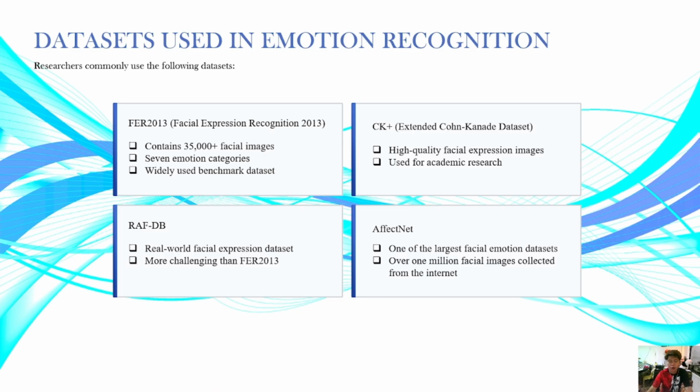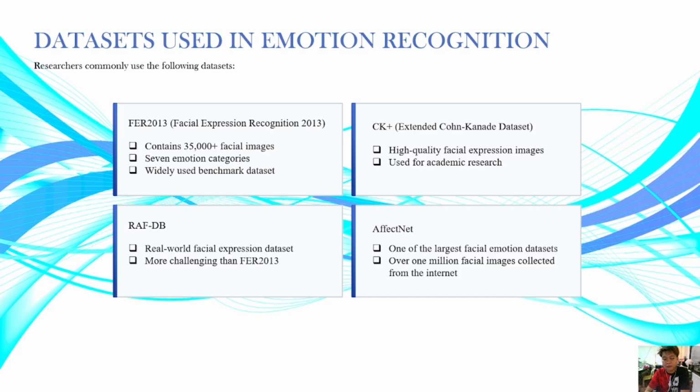Okay, next we also have here the CK+ or Extended Cohn-Kanade data set. So it is a widely used facial expression data set containing image sequences that capture the progression of facial expressions from a neutral state to a peak emotional expression. It is commonly used for training and evaluating facial emotion recognition systems. So it is used for emotion recognition research. So are you familiar with this? If not, it is used to develop and test facial expression analysis algorithms.